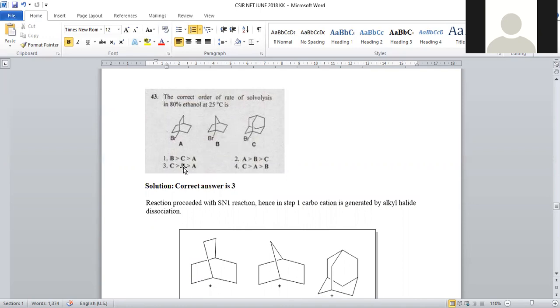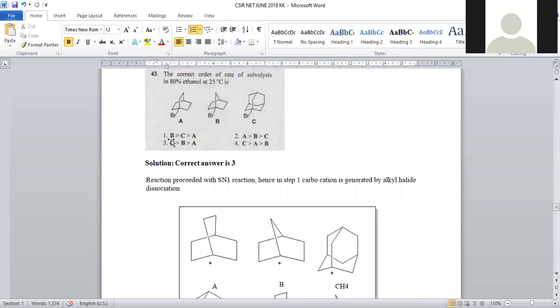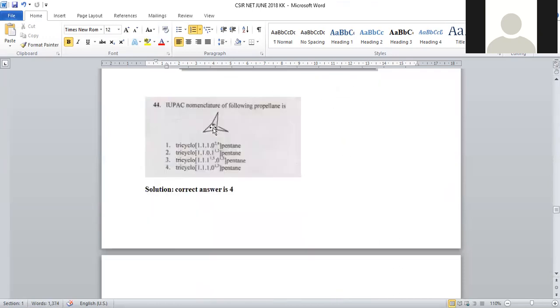Option number C having more reactivity, followed by B, followed by A. So the correct answer will be option number C. This mainly depends upon carbocation stability, being it is the SN1 type of mechanism.